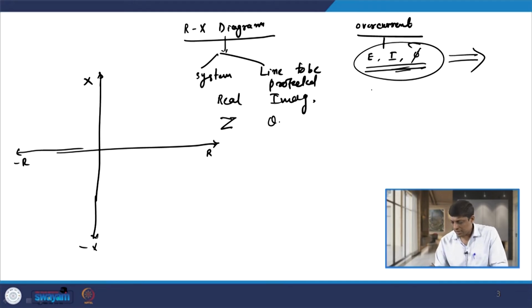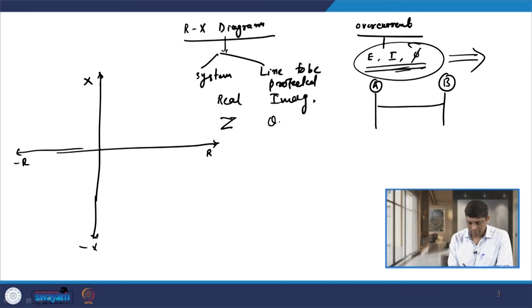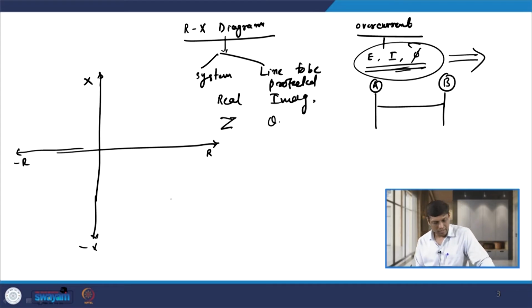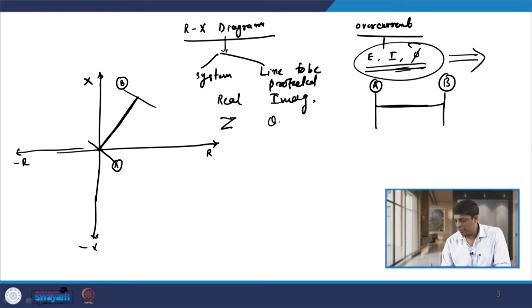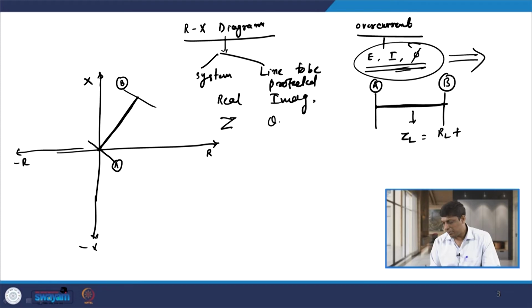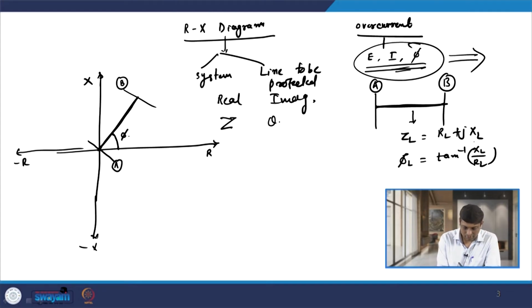If I want to represent a line connected between two buses A and B, then this point, the origin, shows bus A, and if I draw this diagram, this is your bus B. So, this is the line which we need to protect, connected between these two buses A and B. If this line has an impedance, let us say ZL, which is RL plus jXL, then if I find phi L, which is tan inverse of XL by RL, then this phi L is nothing but this angle. So, you can represent this.